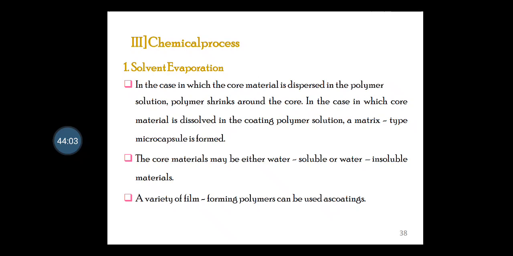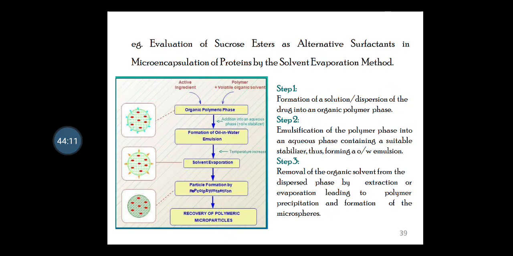A variety of film forming polymers can also be used as coating material. An example is the evaluation of sucrose ester as alternative surfactants in the microencapsulation of protein by solvent evaporation method. The solvent evaporation method is also called the extraction method.